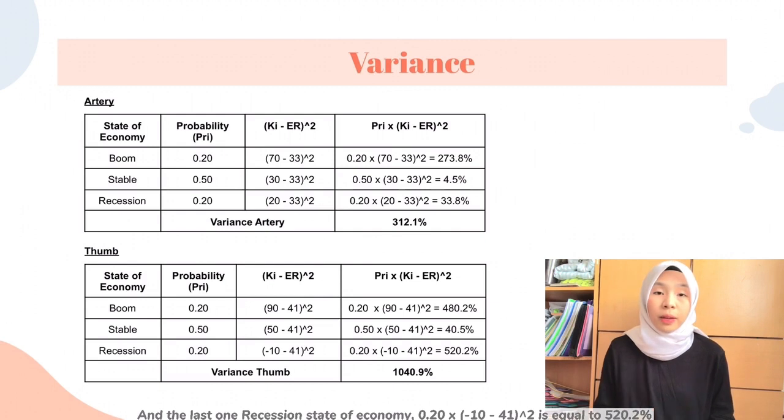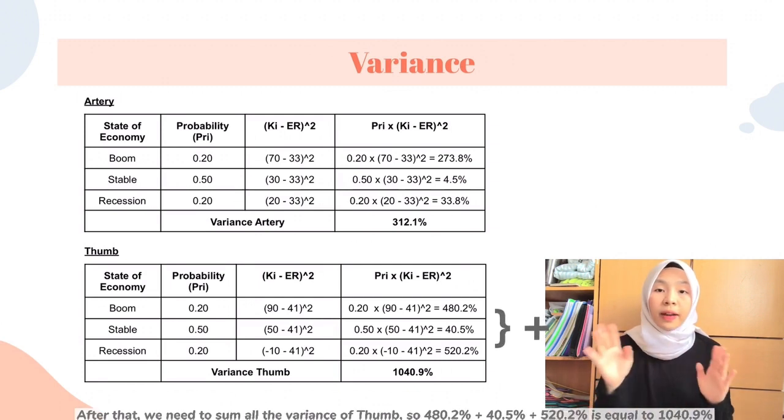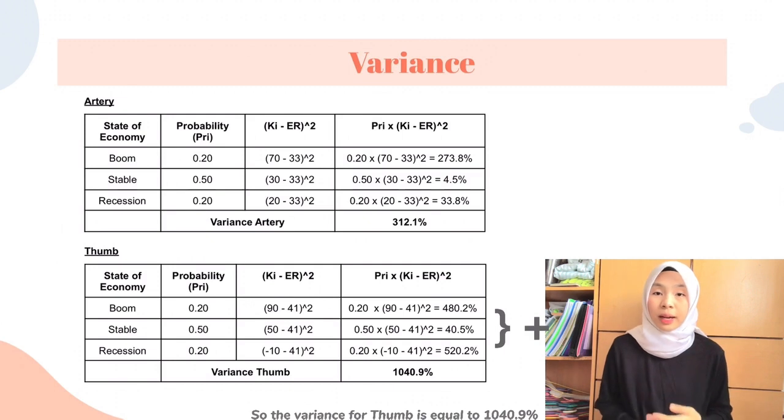0.20 multiply with bracket negative 10 minus 41 bracket with the power of 2 is equal to 520.2%. After that, we need to sum all the variance of term. So, 480.2% plus 40.5% plus 520.2% is equal to 1040.9%.